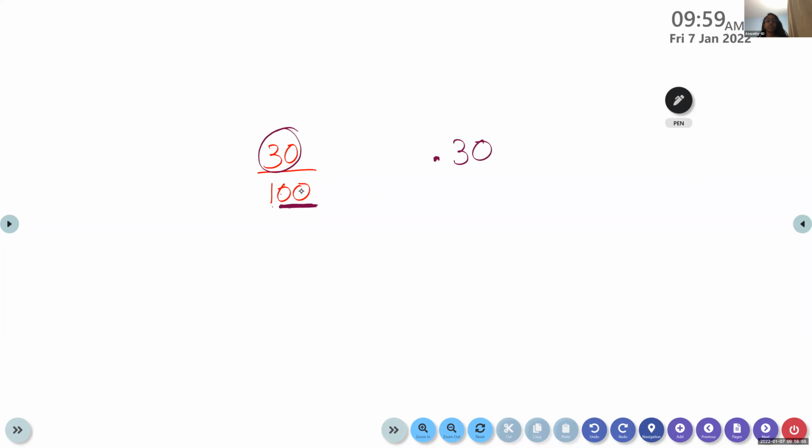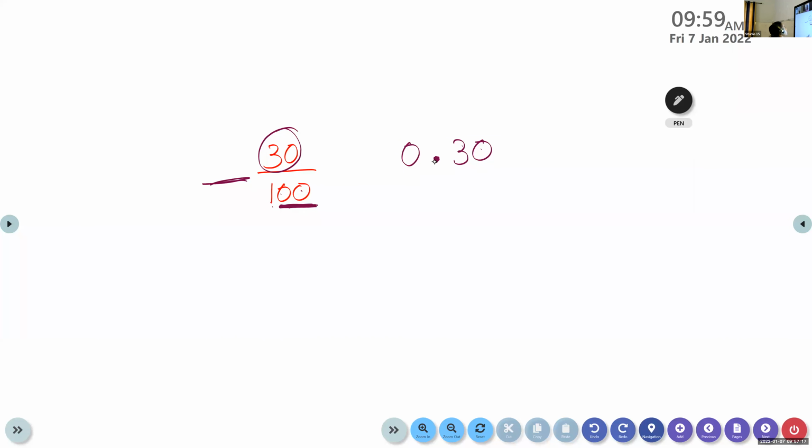Here we have 1, 2. Here also 1, 2. And children, tell me, is there any number here in the integral part? No. So what do we have to do there? Ma'am, we have to place the 2 zeros. Only 1 0 needed, my dear. Okay, 0.30.